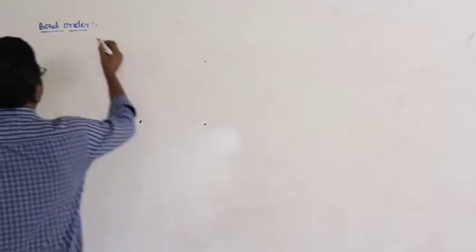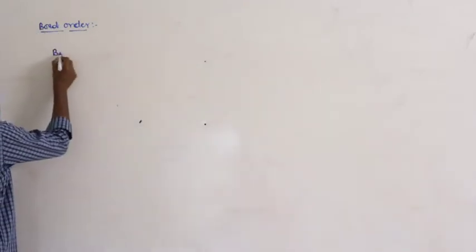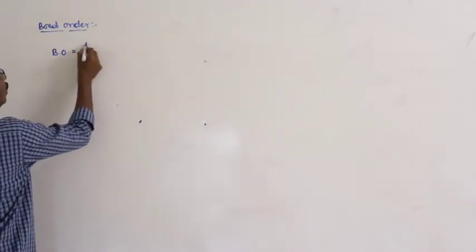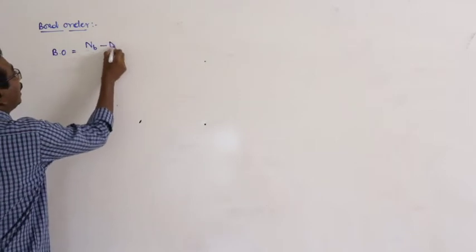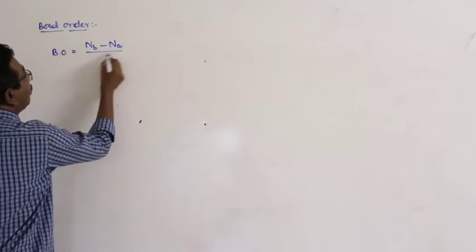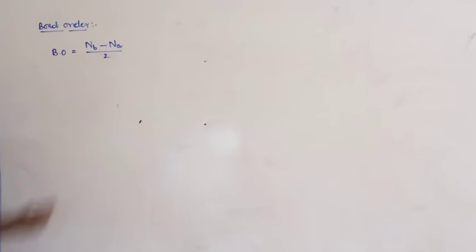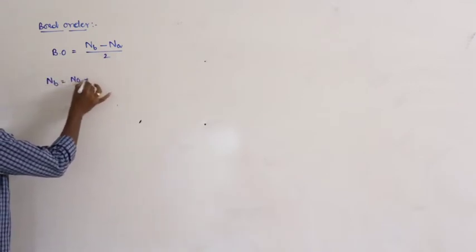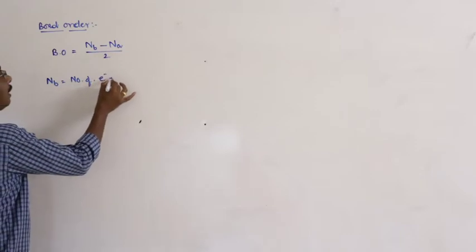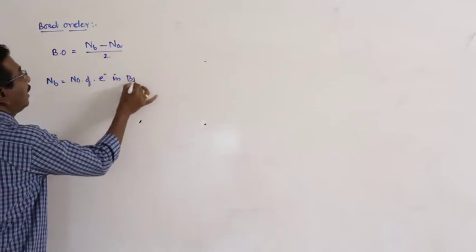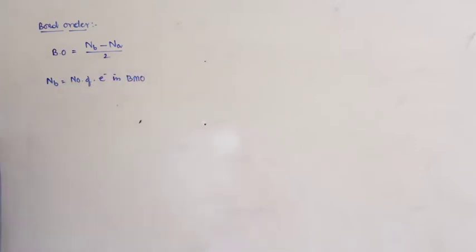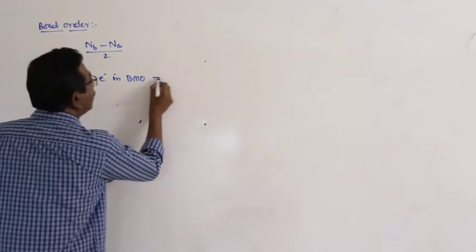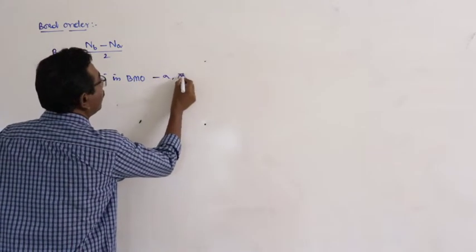Bond order is equal to Nb minus Na by 2. Here Nb is the number of electrons in bonding molecular orbitals, that is sigma and pi.